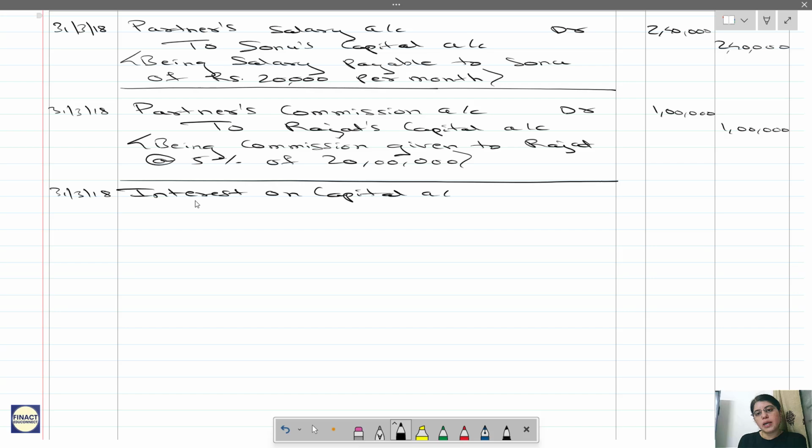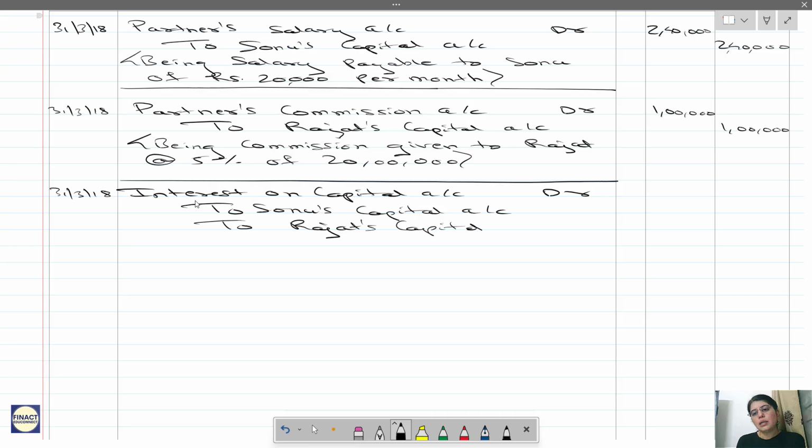So, debit it. Interest on capital account, we are giving it to both. So, to Sonu's capital account, to Rajat's capital account.